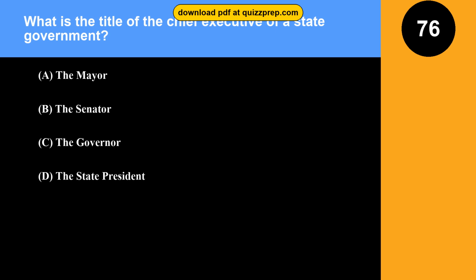Question 76. What is the title of the chief executive of a state government? Option A, the mayor. Option B, the senator. Option C, the governor. Option D, the state president. The correct answer is option C, the governor. The governor is the elected executive head of a state government in the United States.